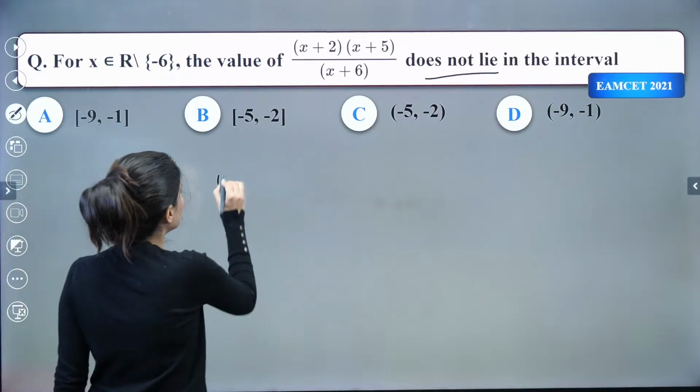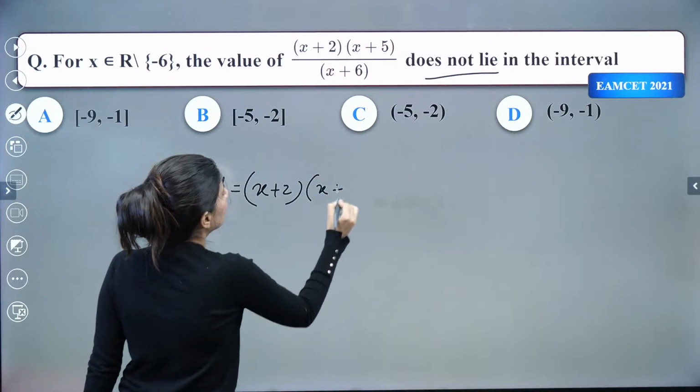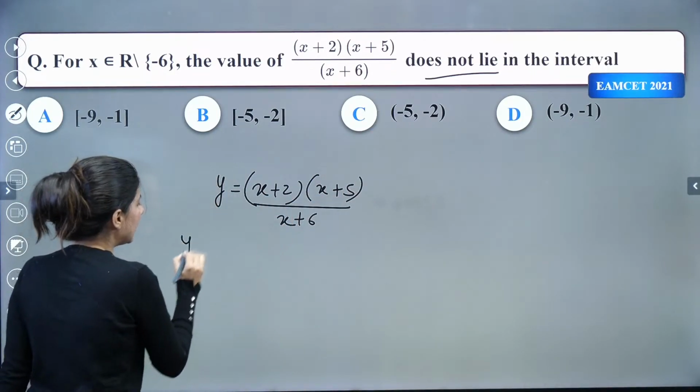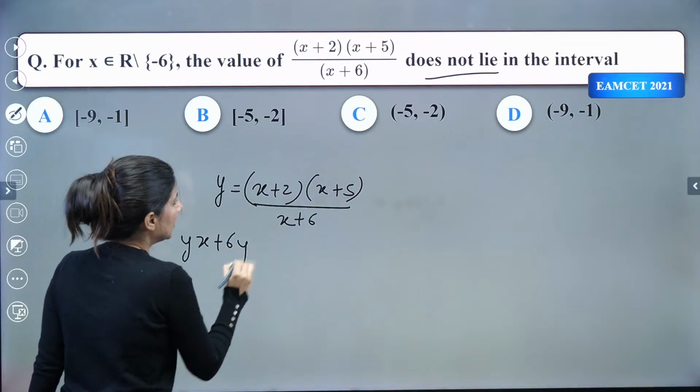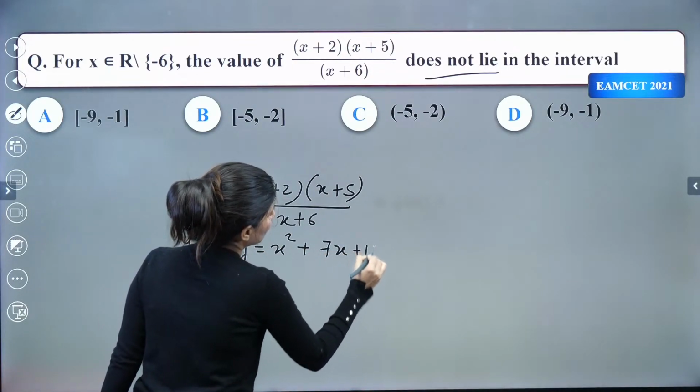So y equals (x plus 2)(x plus 5) whole upon x plus 6. Cross multiply: yx plus 6y equals x square plus 7x, 5 twos are 10.